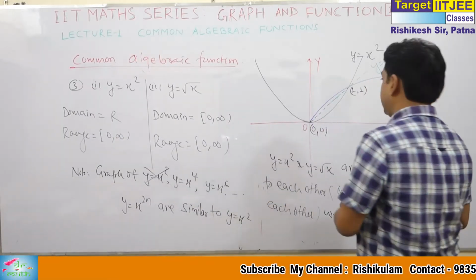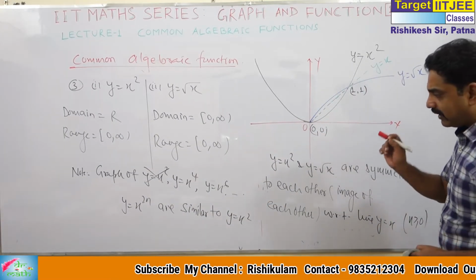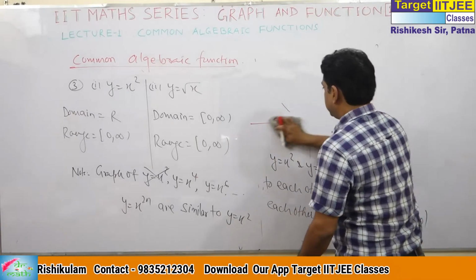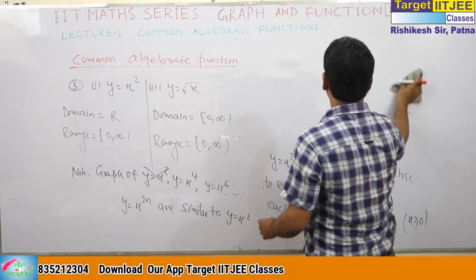Let me draw. There is a minor difference, but you know the difference.